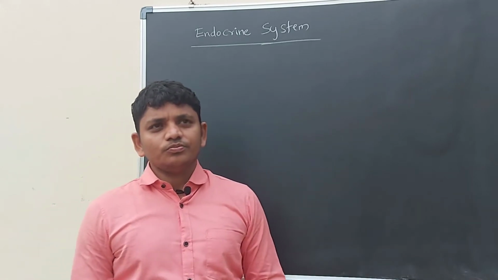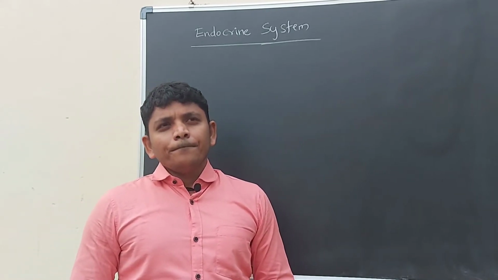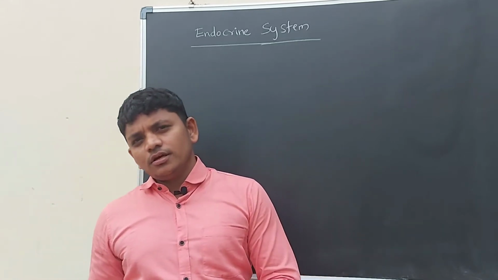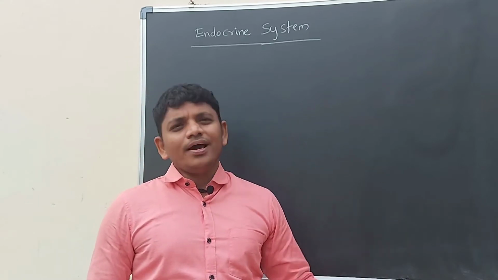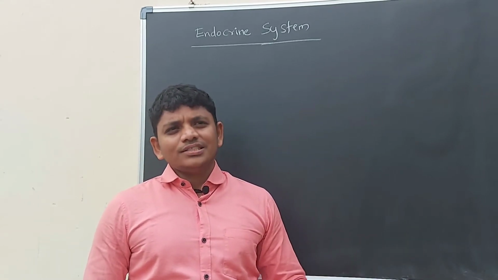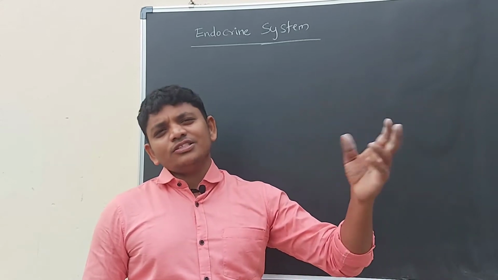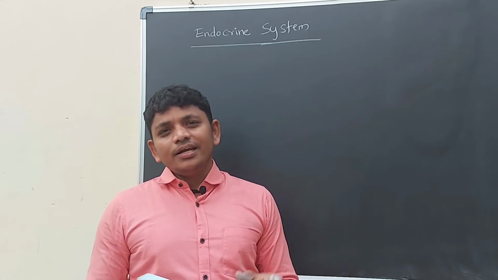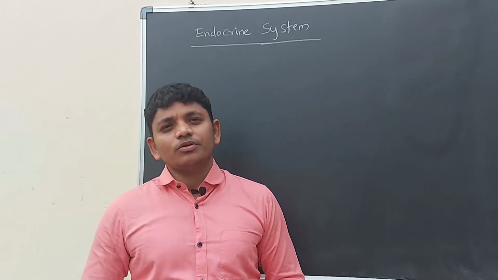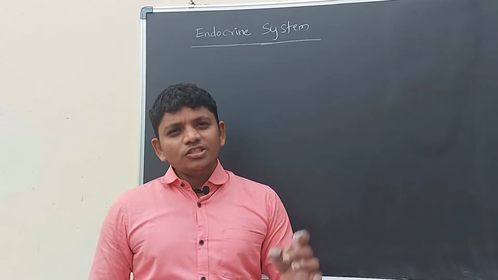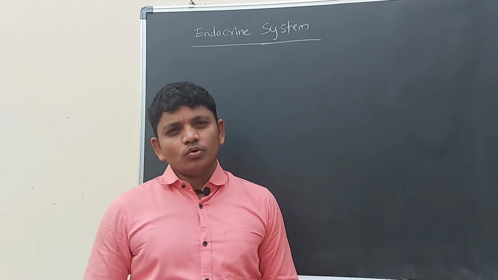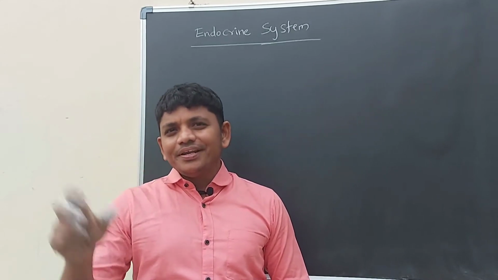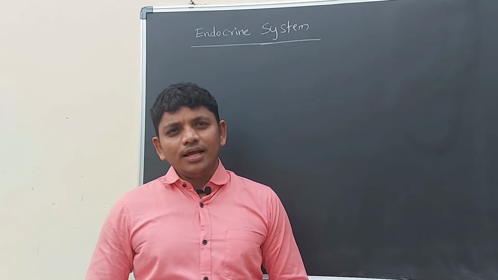Endocrine system. For the daily activities of any organism, whether it is a human being or any plant or frogs or dogs or elephants, whatever it may be, for every activity they need the nervous system and the hormone system. These are called coordination systems. They completely depend upon chemical materials in the body.